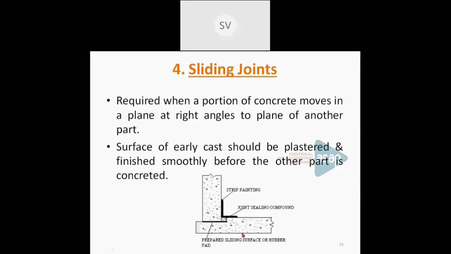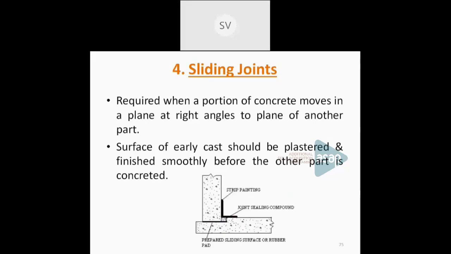The first cast surface should be plastered and finished smoothly before the other part is concreted. So these are the main four types of joints which are provided in concrete structures. One is a construction joint, then expansion joint, contraction joint, as well as a sliding joint. Construction joints are provided when the construction stops at some position other than a contraction or an expansion joint. And expansion joints are provided when the span is very large, so that different parts expand relative to each other.